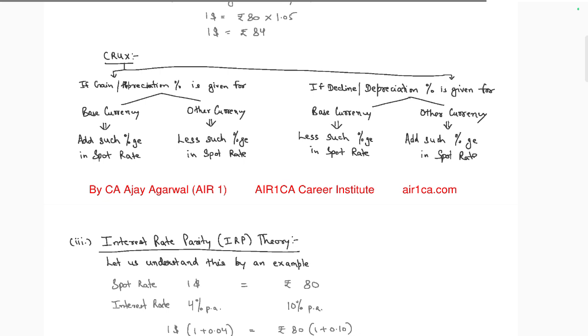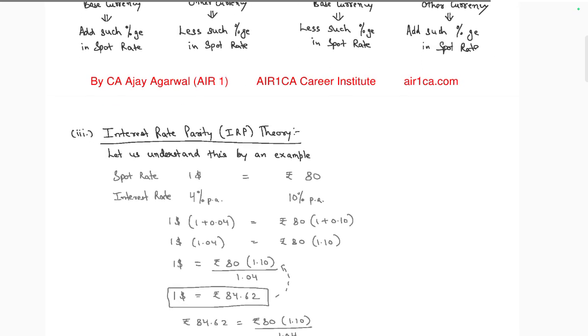Gain appreciation is given: base currency add, other currency less. Decline percentage: base currency less, other currency add.